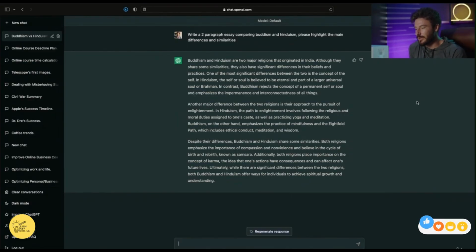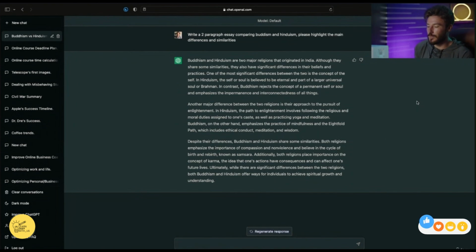Buddhism and Hinduism are two major religions that originated in India. Although they share similarities, they also have significant differences in their beliefs and practices. One of the most significant differences between the two is the concept of the self. In Hinduism, the self or soul is believed to be eternal and part of a larger universal soul or Brahman. In contrast, Buddhism rejects the concept of a permanent self or soul and emphasizes the impermanence and interconnectedness of all things.